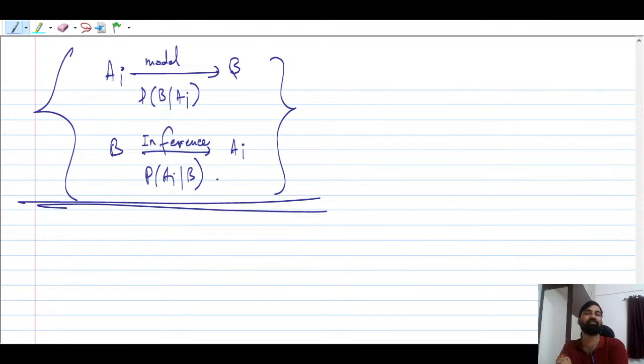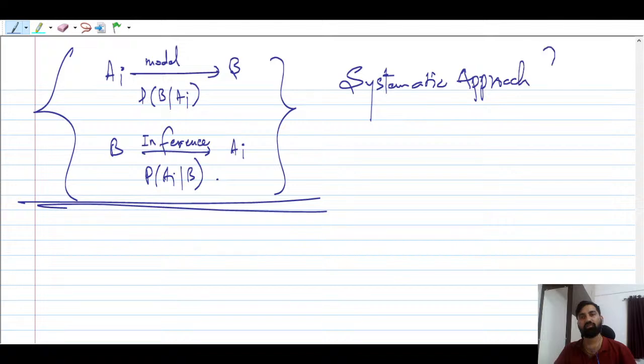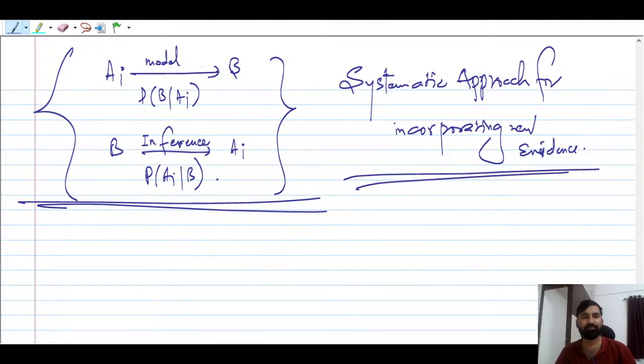So Bayesian inference is very, very important. Bayes theorem is nothing but the systematic approach for incorporating new evidences, right? This is the systematic approach for incorporating new evidences. Okay, I hope this makes sense to all, right?